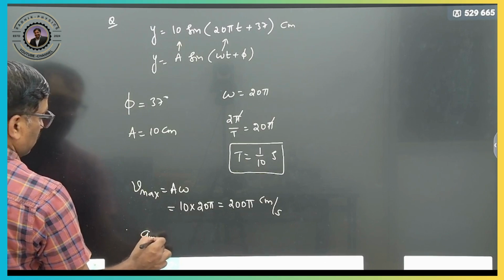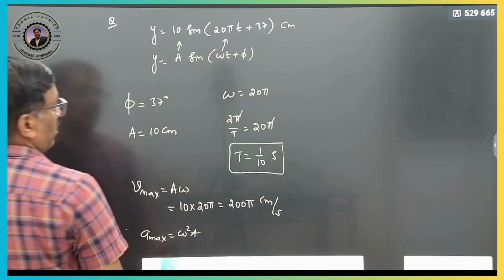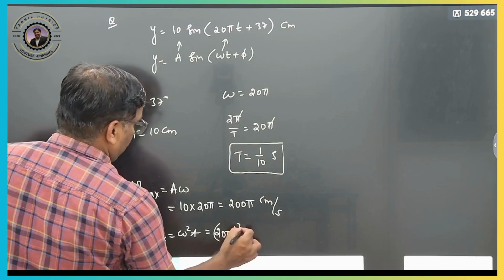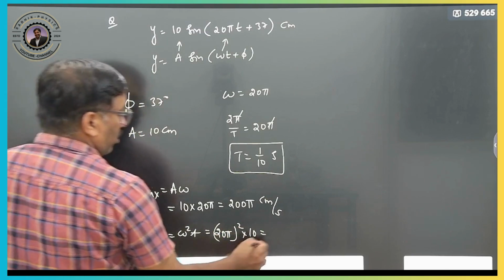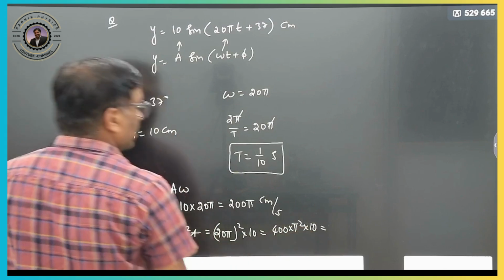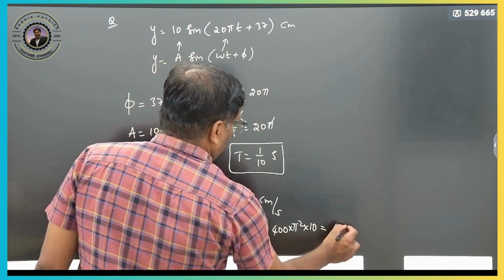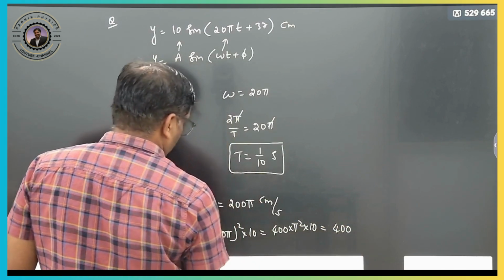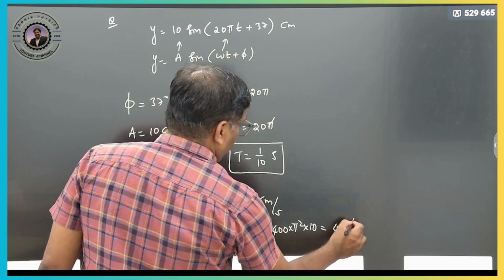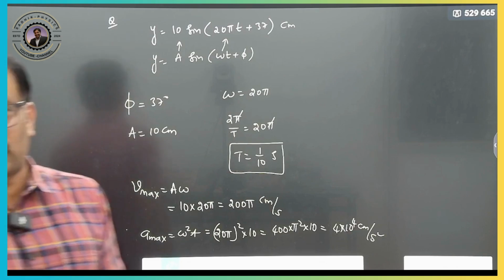Similarly, A max also we can calculate now. That is nothing but omega square into A. So, substitute it now. Here you can write it as (20 pi) whole square into 10. So, therefore, here it will be 400 into pi square into 10. Pi square is also 10, so pi square is 100. So, therefore, 400, therefore, 4 into 10 to the power of 4 centimeters per second square. So, this is your acceleration now.